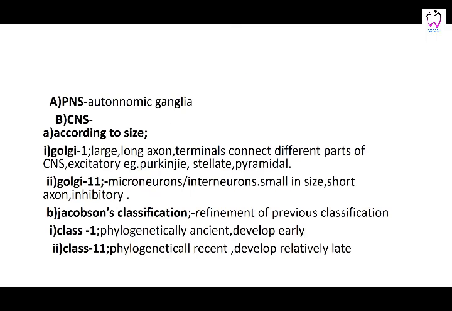Then you can divide the nervous tissue as peripheral nervous system, where you have the autonomic ganglia, or the central nervous system. Then you can divide it according to the size. They are Golgi type 1 and type 2. Then there is Jacob's classification. It is class 1 and class 2: those which are ancient you are going to call class 1, and those neurons which developed recently are going to be called class 2.